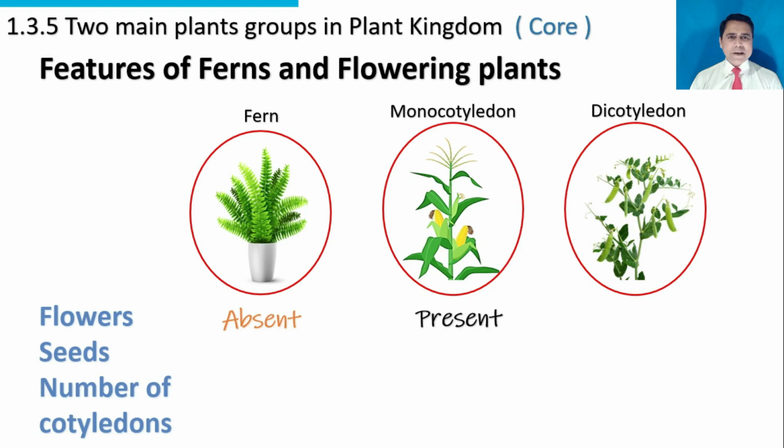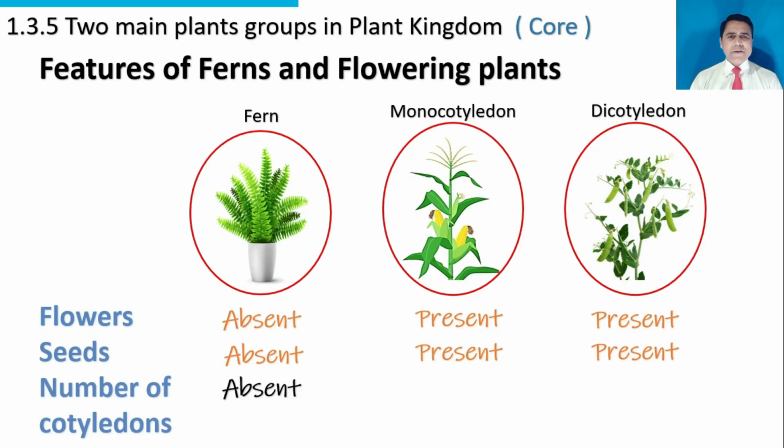Flowers are present in monocotyledon. So monocotyledon is flowering plant. Present in dicotyledon. So dicotyledon is flowering plant. Seeds are absent in fern. Present in monocotyledon plant. Present in dicotyledon plant. Cotyledons are absent in ferns. One cotyledon in monocotyledon plant. Two cotyledons in dicotyledon plant.